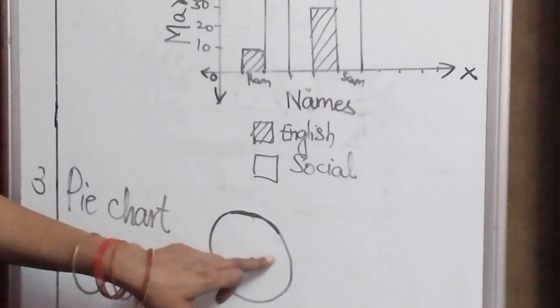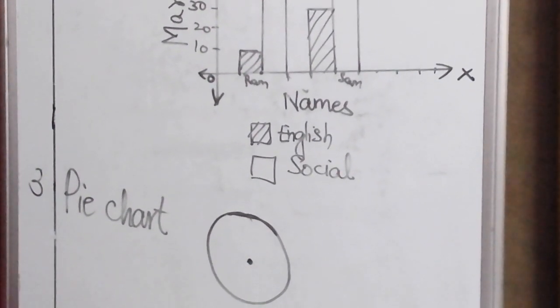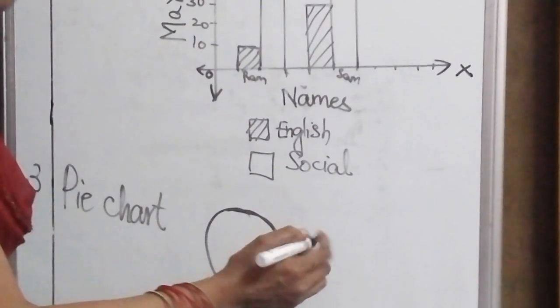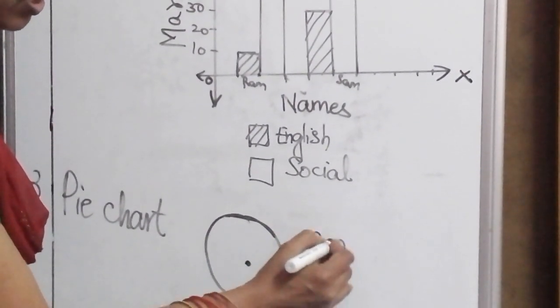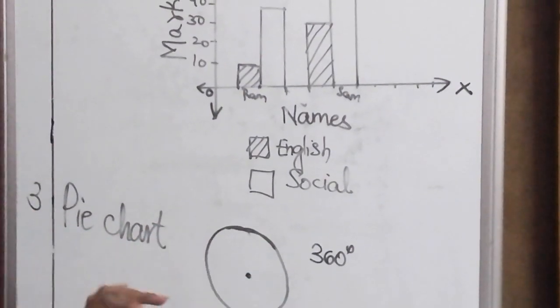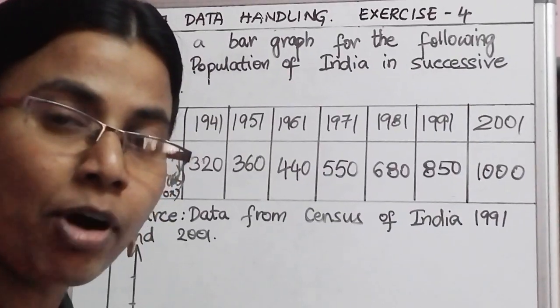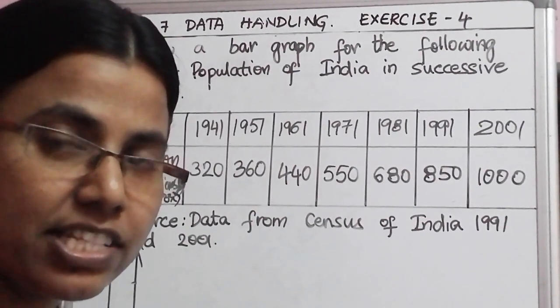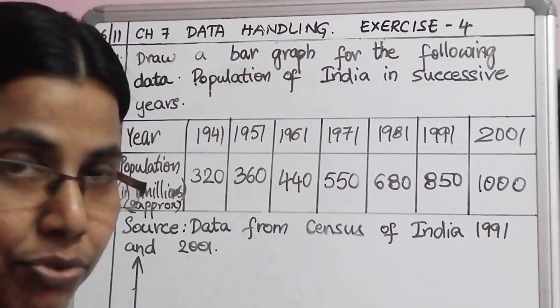You know that the angle formed in a circle is 360 degrees. How many degrees? 360 degrees. About pie chart we will discuss in the next class. Today let us draw the bar graph.